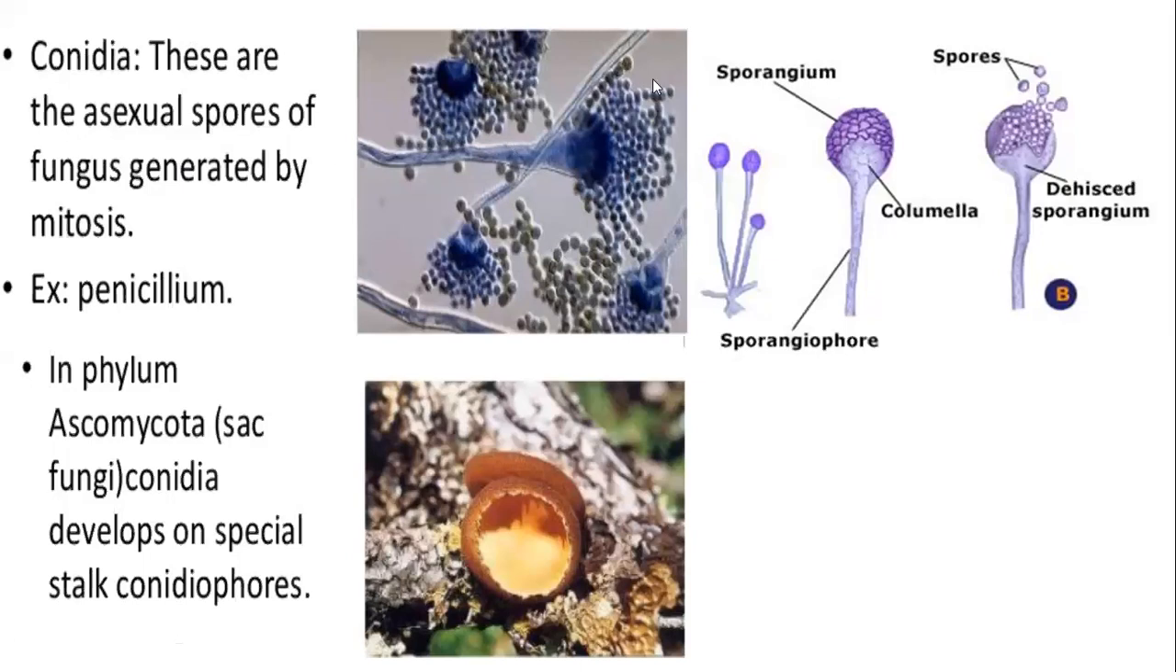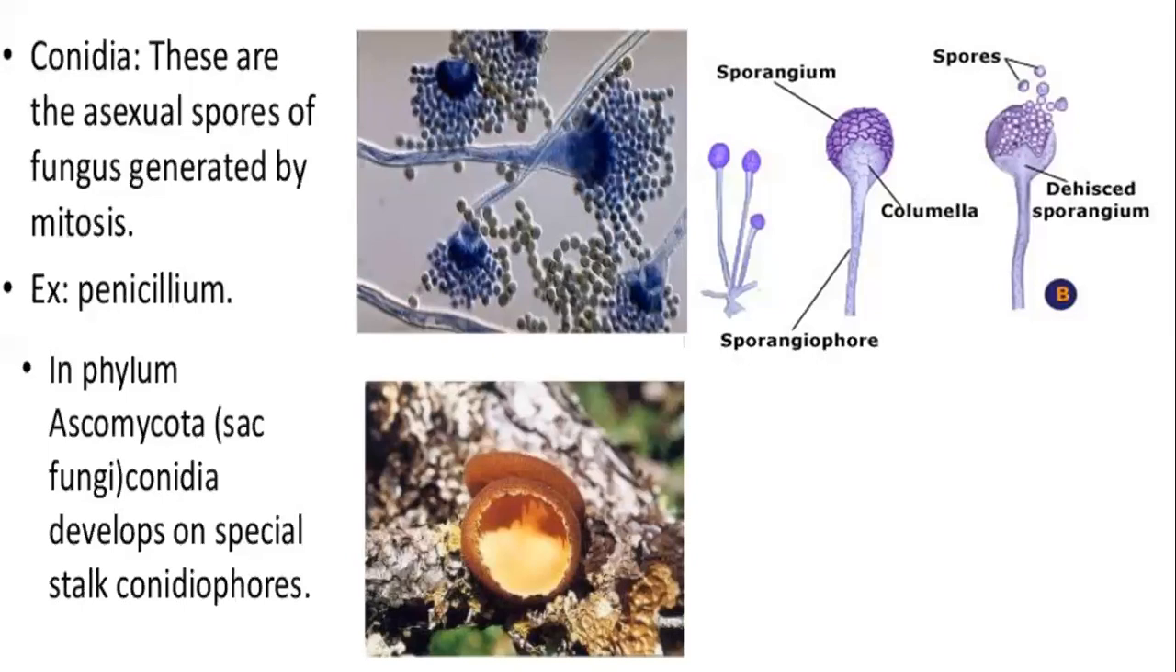So you can see this is the chain: 1, 2, 3, 4, 5, 6 spores in one chain. They can be seen just like budding. Okay, but they are made one above the other in a chain-like form, and they are called conidiospores. Here we call them conidia. It is the speciality of fungus to make conidia.